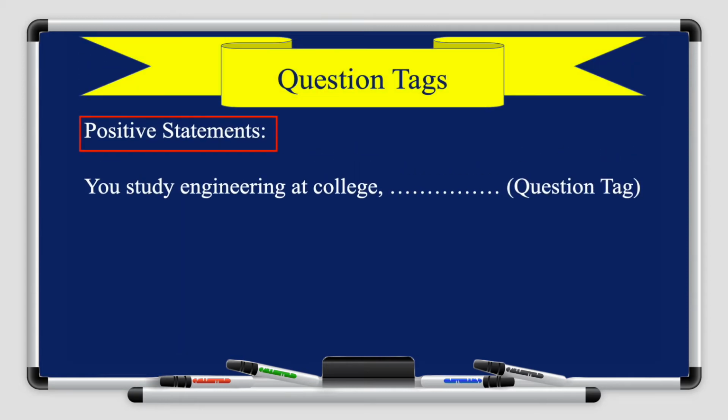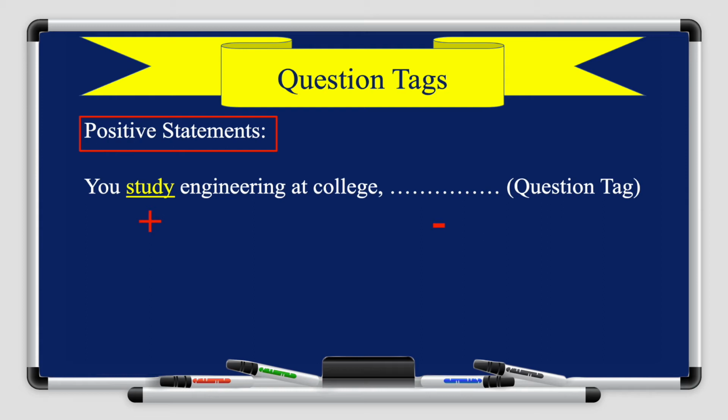Let's take a look at the next example. You study engineering at college, and you're required to put a question tag at the end, okay? The word study is a regular verb, right? And it's in the positive, so the question tag has to be in the negative. Very good. The sentence is in the present simple, so it has to be either don't or doesn't.